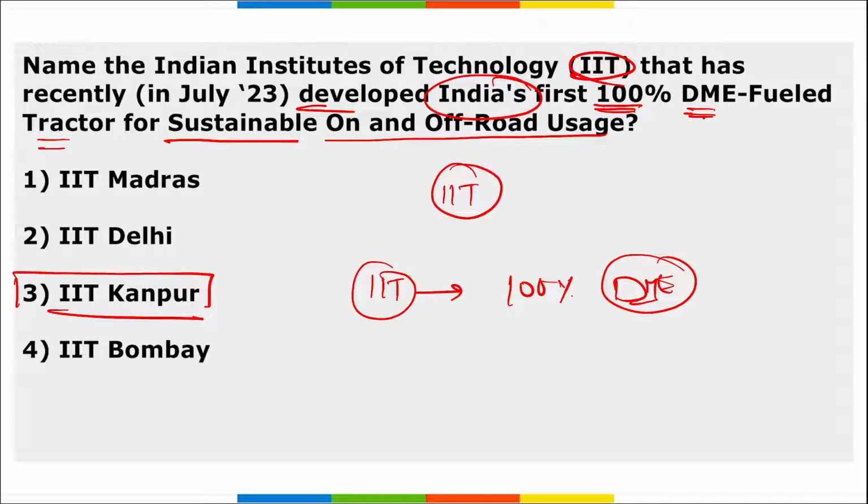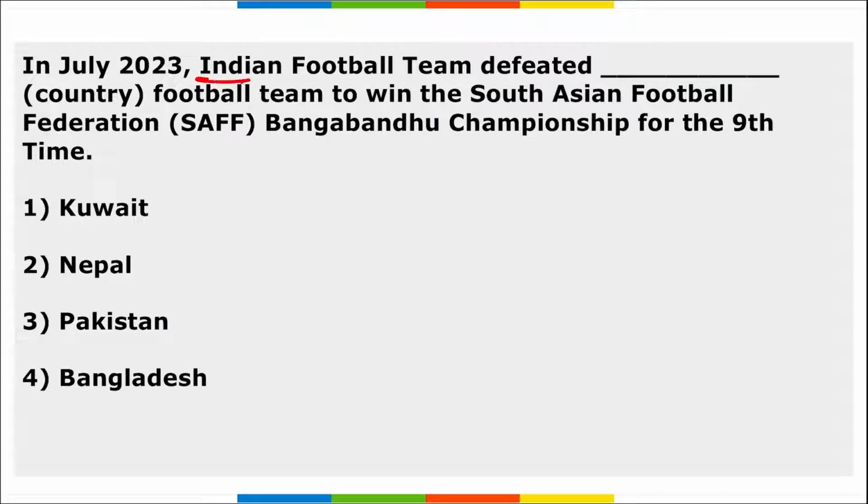It will be basically promoting less pollution and creating less pollution, and it is a better option than diesel tractors, and it has been developed by IIT Kanpur and it is the first 100% dimethyl ether tractor. This research was supported by SERB, that is the Science Engineering Research Board, along with Niti Aayog's Methanol Economy Program. Correct?